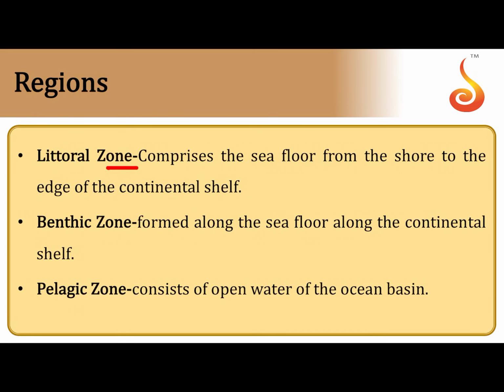Then we have the littoral zone. It comprises the seafloor from the shore to the edge of the continental shelf. We saw the point where the continental shelf starts taking a steep dive inside. There is a steep depth following, that is referred to as the continental edge. From the region of the seashore to the point where the depth becomes very, very steep is called the littoral zone. And then along the seafloor you can see the benthic zone, and then the open seawater is called the pelagic zone, where there is a lot of light.